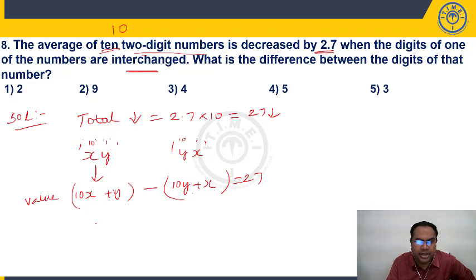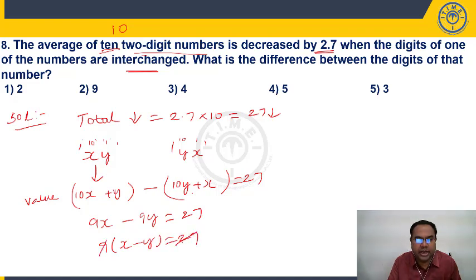So 10x minus x is 9x, y minus 10y is minus 9y. If I take 9 common, 9 into x minus y is 27. 9 goes 3 times. What is the question? Find the difference between the digits of that number. I am taking the number as x and y. The difference between x and y is 3. It is present in the 5th option.